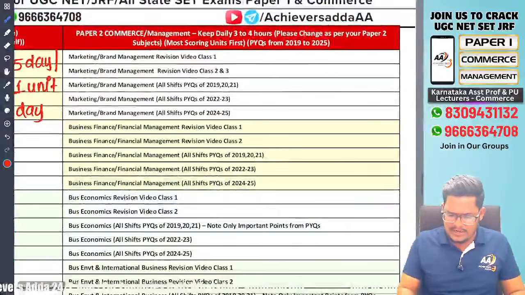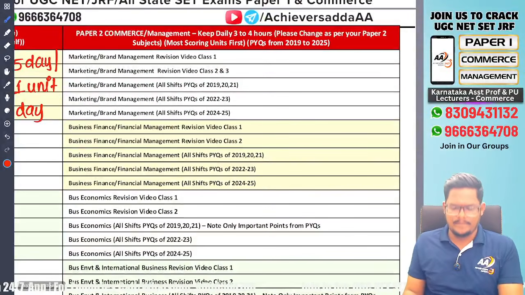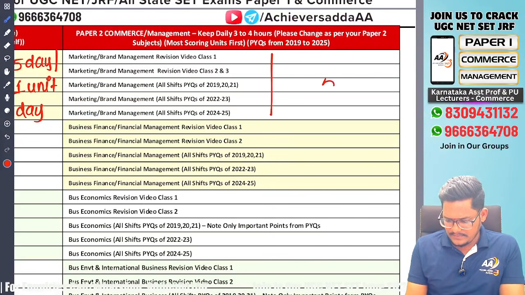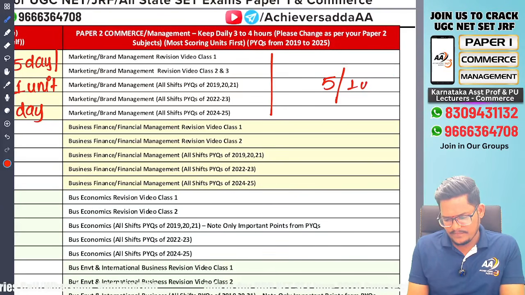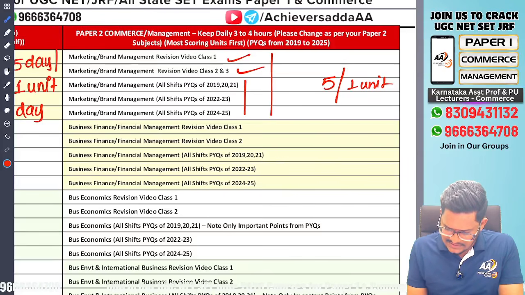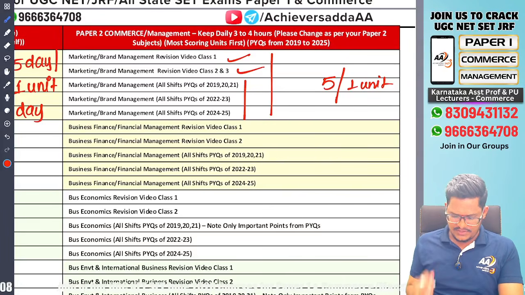Similarly in paper 2 also, here I am taking paper 2 commerce. 5 days, 1 unit. First 2 days revision. Then the remaining 3 days, PYQs of that particular unit.